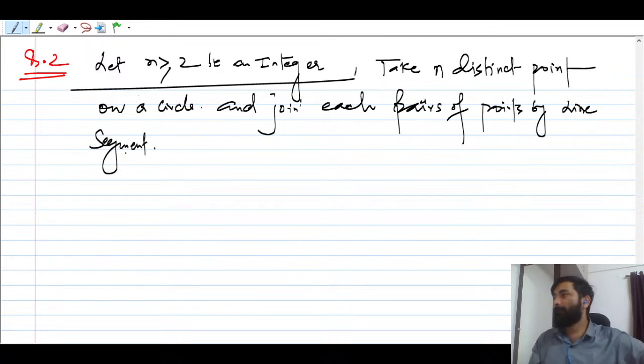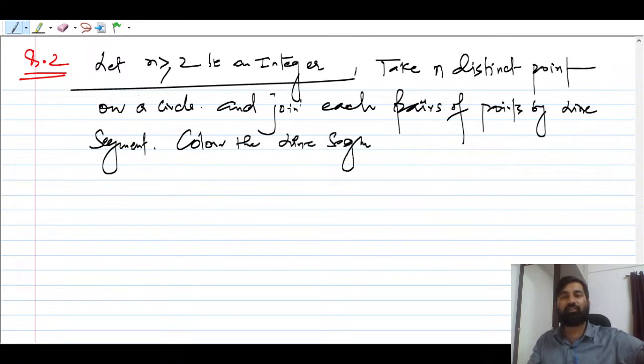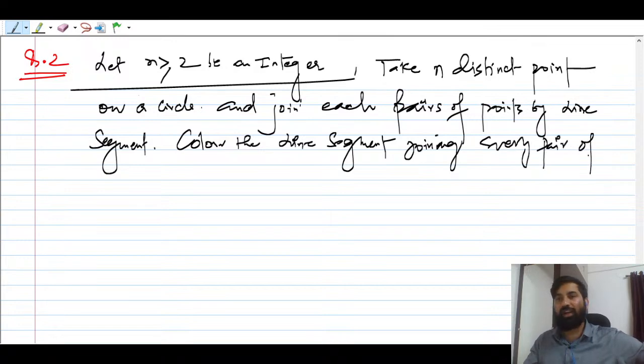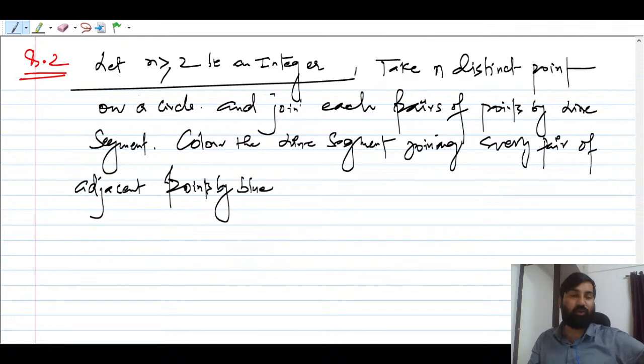Okay, color the line segment joining every pair of adjacent point, right? I think everybody understand what is the meaning of adjacent, right? Nearest one, adjacent. Okay, neighboring point, adjacent point by blue. Okay, so same question as it is.